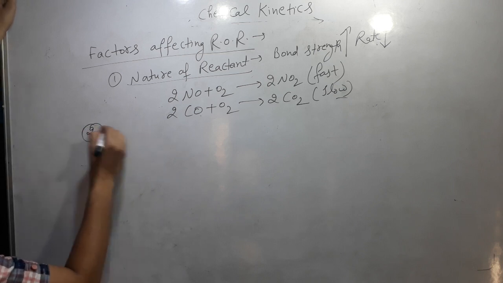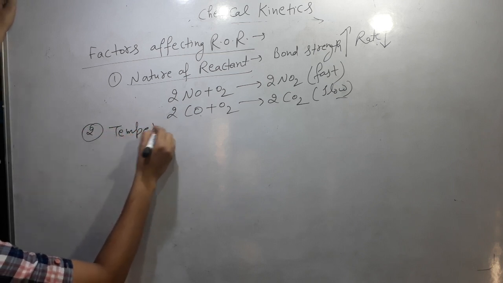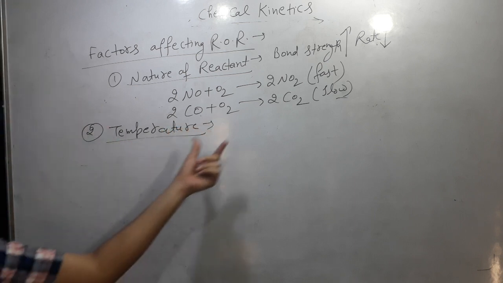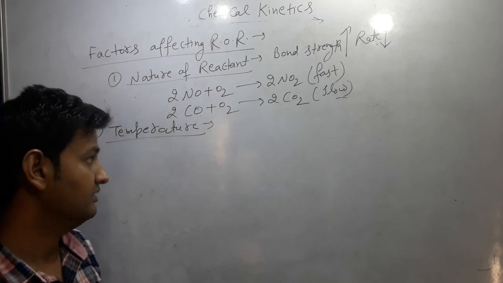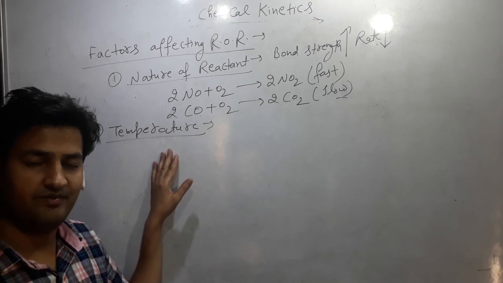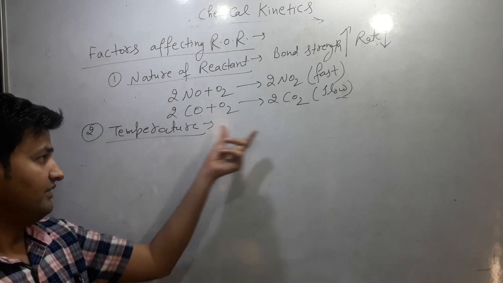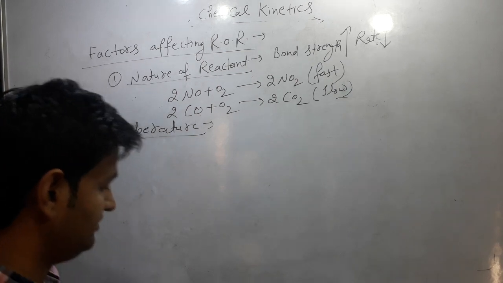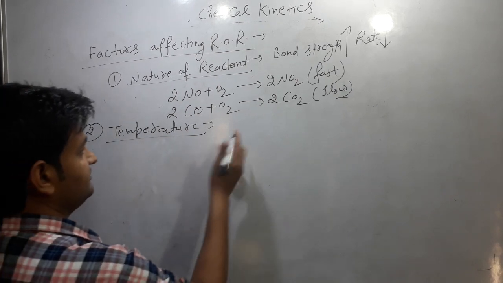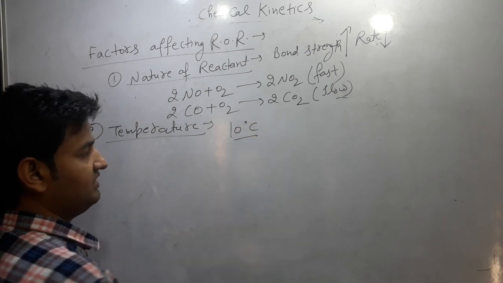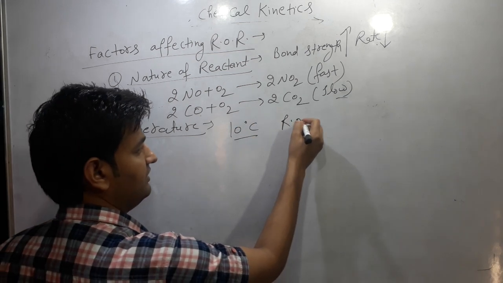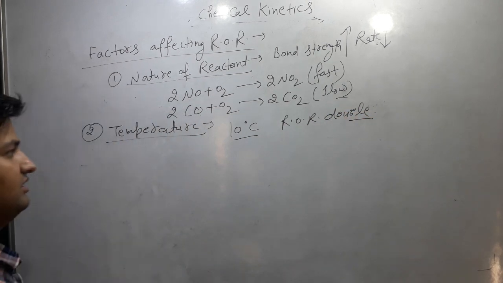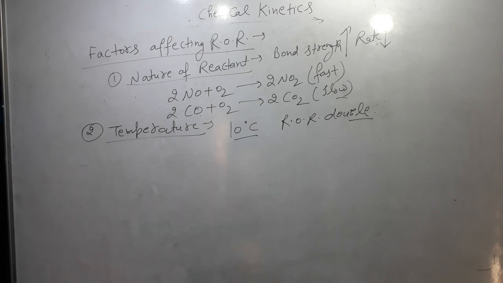Second very important factor is temperature. With an increase in temperature, the rate of reaction also increases. Why does it increase? Because with an increase in temperature, the collision frequency of the reactant molecules also increases. The number of collisions between the reactant molecules increases. It is considered that for every 10 degree rise in temperature, the rate of reaction becomes double. The rate of reaction doubles for every 10 degree rise in temperature.